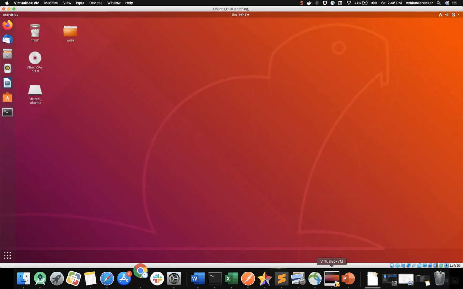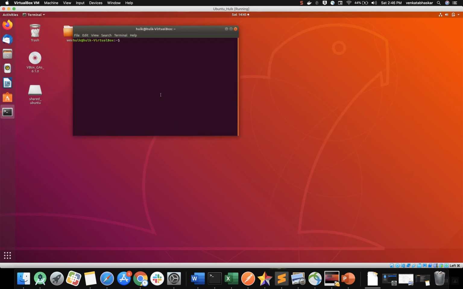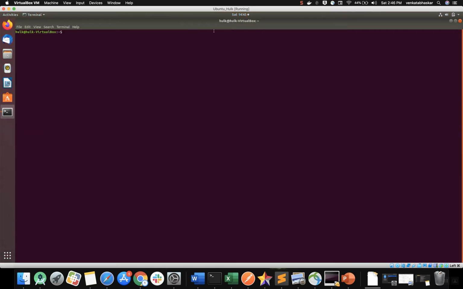Let me open my Ubuntu system. In VirtualBox I installed the Ubuntu virtual machine, and I'm opening the terminal. Control Alt T is the shortcut. I'm maximizing it with Control Shift plus. If I want to decrease, Control minus.